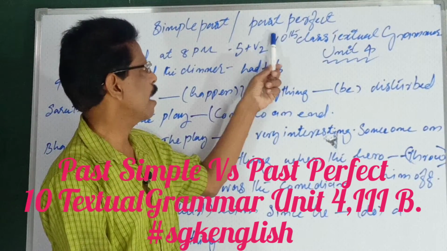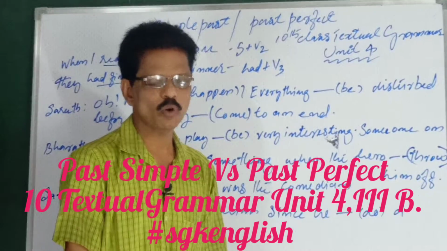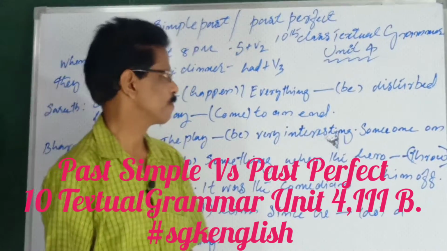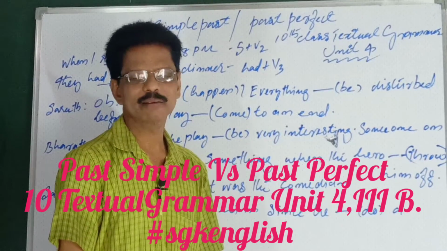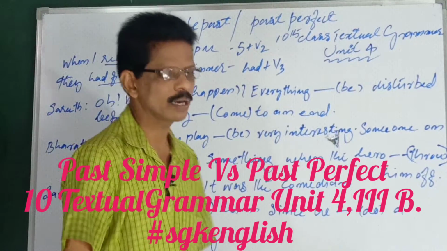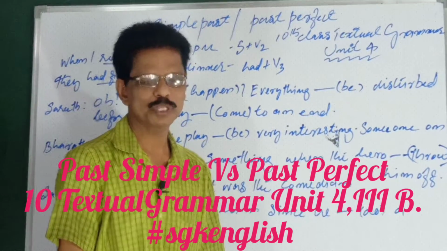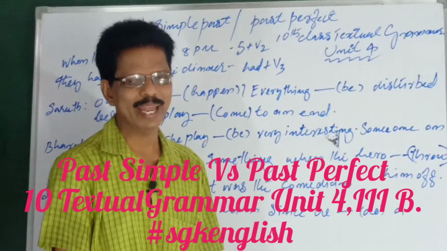Past simple and past perfect. It is a part of 10th class AP textual grammar, unit 4. In your textbook there is a conversation between Sharath and Bharat, to fill in the blanks using appropriate forms of the verbs given in brackets.